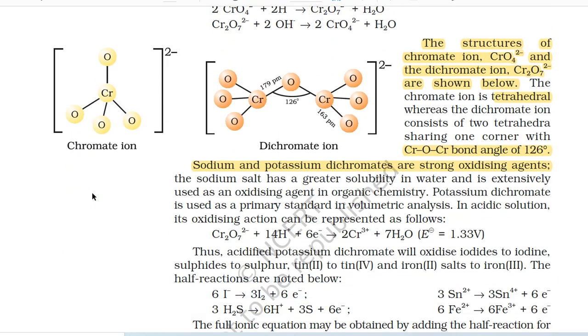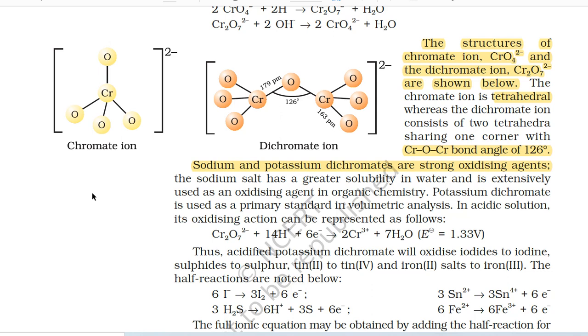The structures of the chromate ion CrO4^2- and the dichromate ion Cr2O7^2- are shown below. The chromate ion is tetrahedral, whereas the dichromate ion consists of two tetrahedra sharing one corner with a Cr-O-Cr bond angle of 126 degrees.